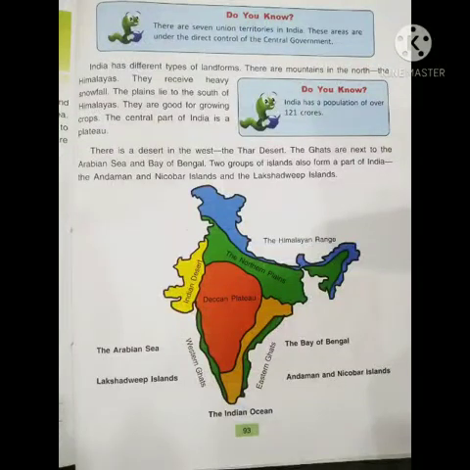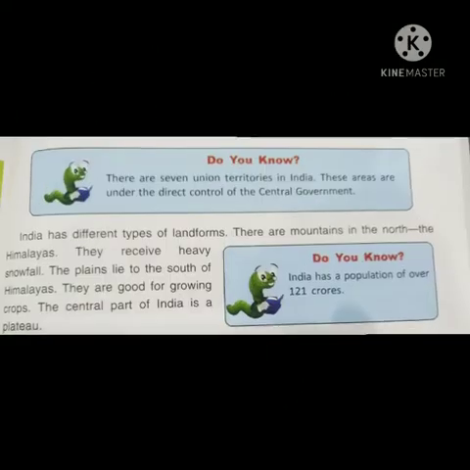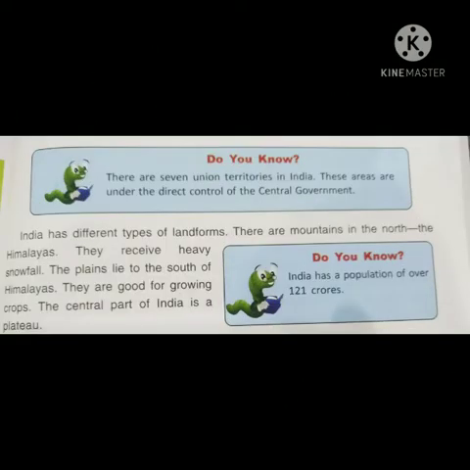Now let's read Do You Know given on page number 93. There are 7 union territories in India. Do the correction. There are 8 union territories in India. These areas are under the direct control of the central government.